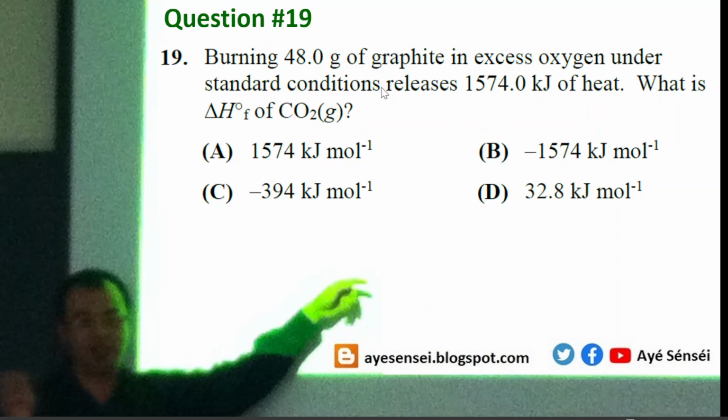So the keyword here is releases. So the word releases here has an implication that the enthalpy will have a negative value. So the answer is either C or B.